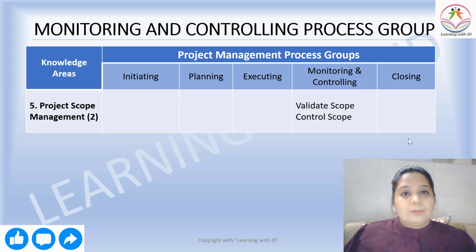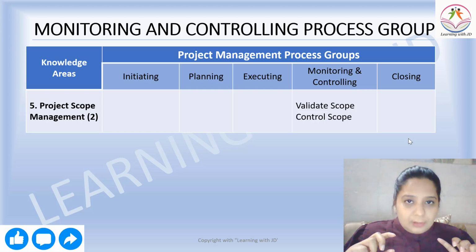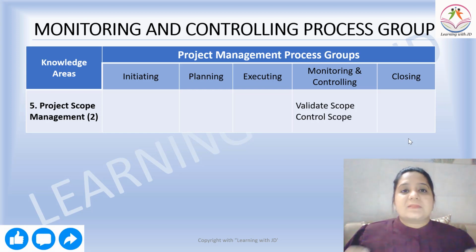How do you control your scope? What do you mean by control? Taking a corrective action. You'll take a corrective action, issue a change request, and throw it back to the planning stage, and evaluation of the change request will happen. It will come back to the execution phase. Execution will work and it will come back to monitoring and controlling for validating that change request also.